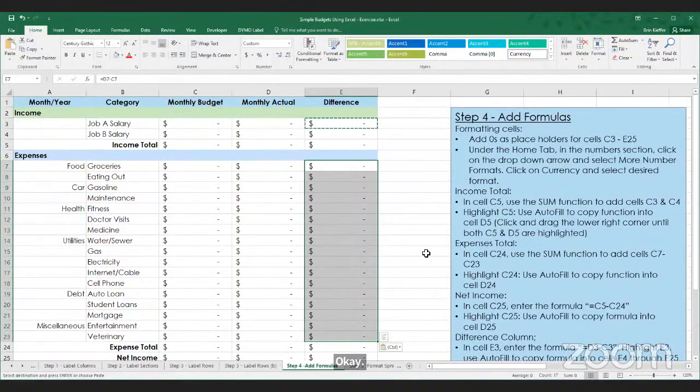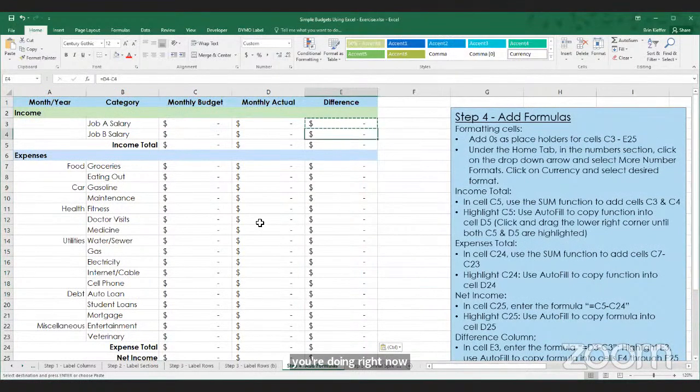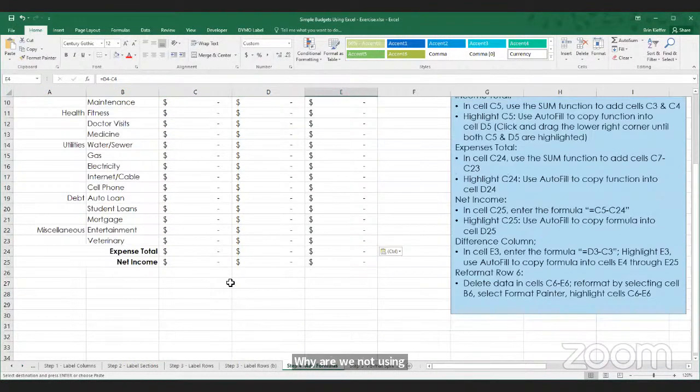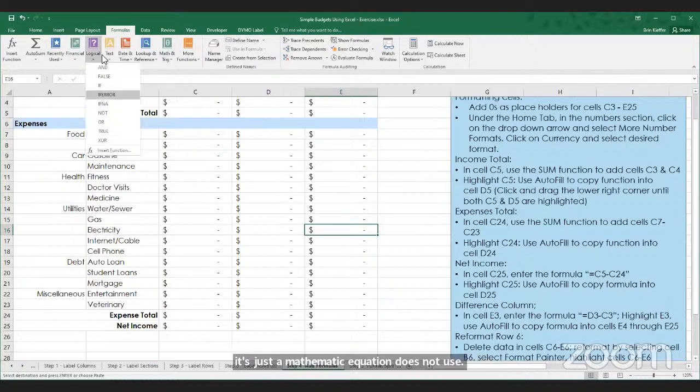Bryn, quick question about what you're doing right now. Why are we not using parentheses here? I'm guessing you mean in the formulas. Yes. That's because this kind of formula, where it's just a mathematical equation, does not use one of Excel's specialty formulas where it has a precursor.